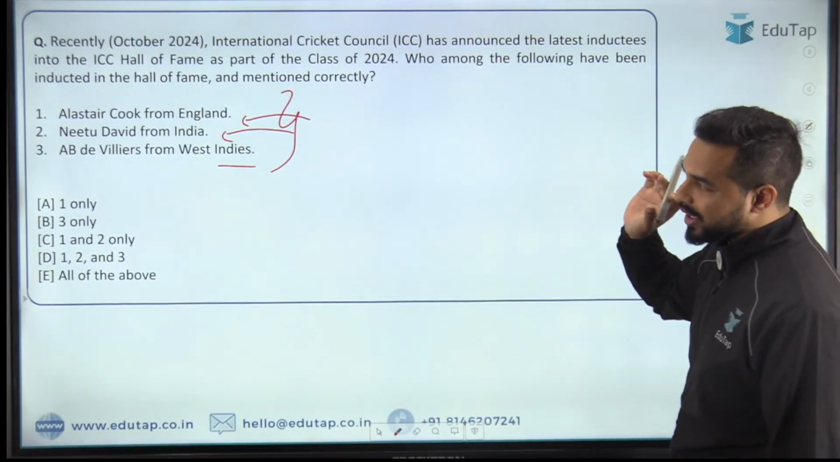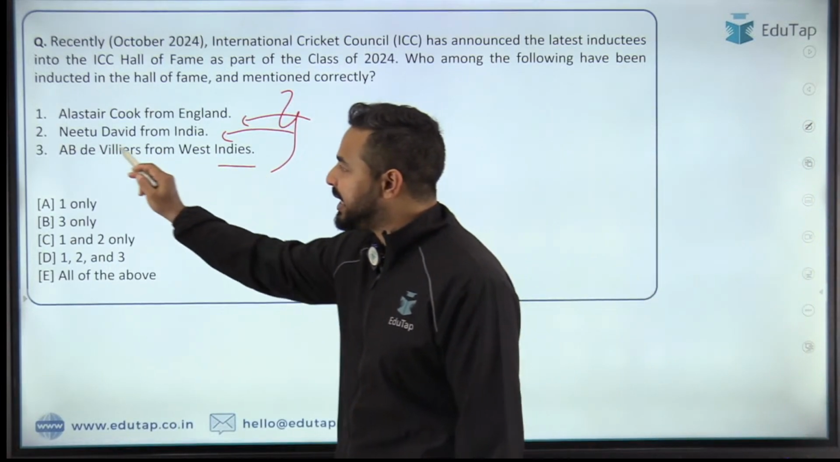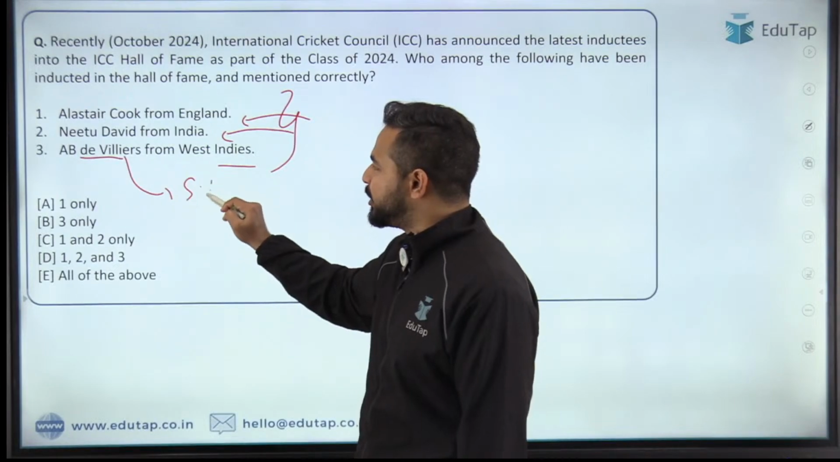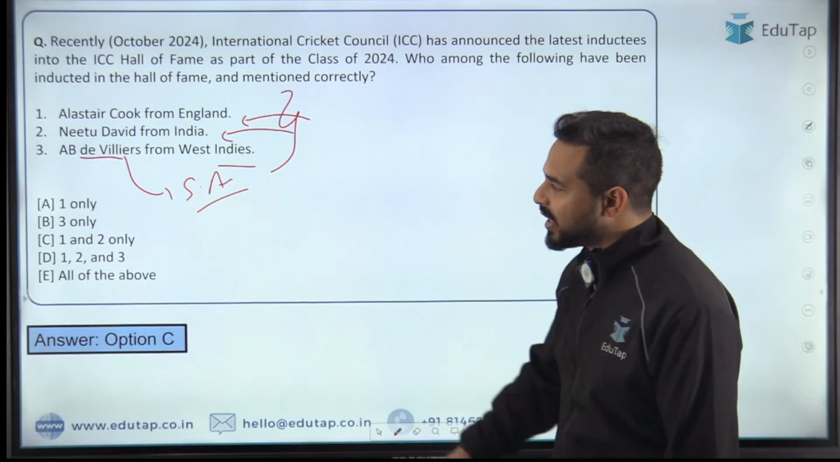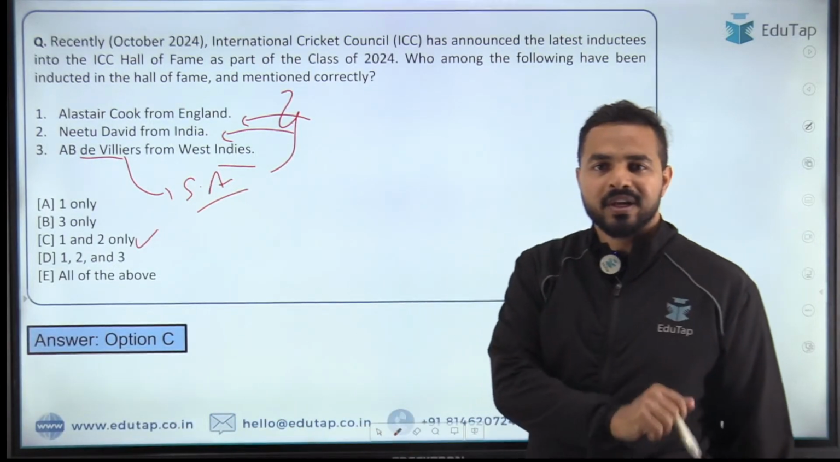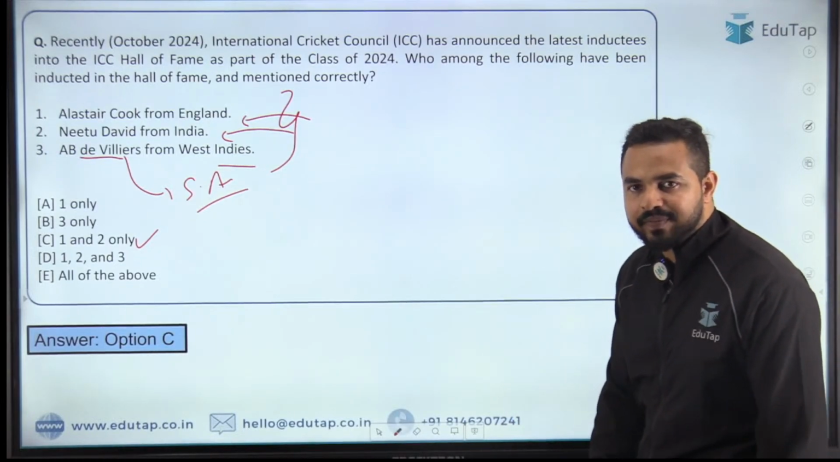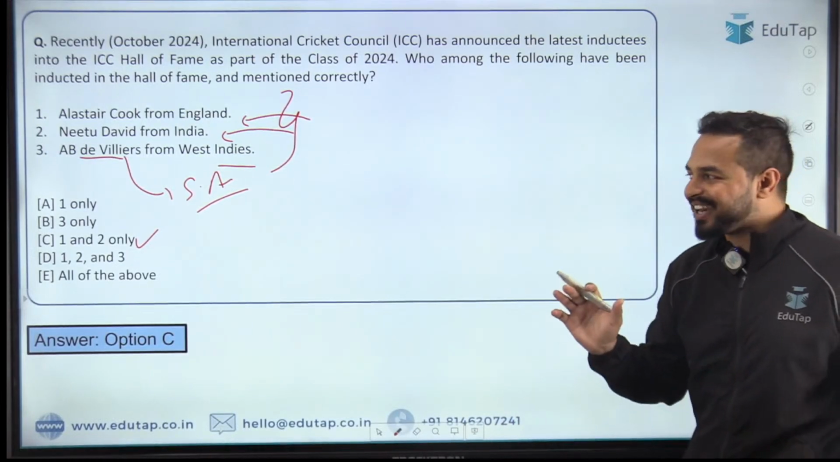Statements number 1 and 2 are correct. Why? Because in statement 3, AB de Villiers is from South Africa, not the West Indies, so that's why it is incorrect. The right answer is option C, that is 1 and 2 only. So again, Sujit, Gaurav, Sanvi, all the people have given me the right answer, that is option C.